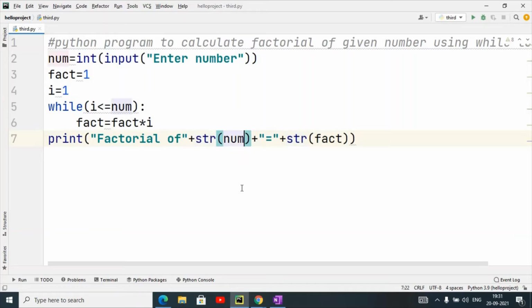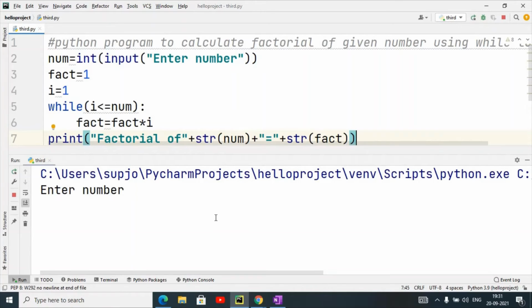So I will execute this program. First of all it is asking, I have entered 6. Now you can see that no output is generating. What is wrong in this program? Can anyone tell me? It is trapped in an infinite loop.